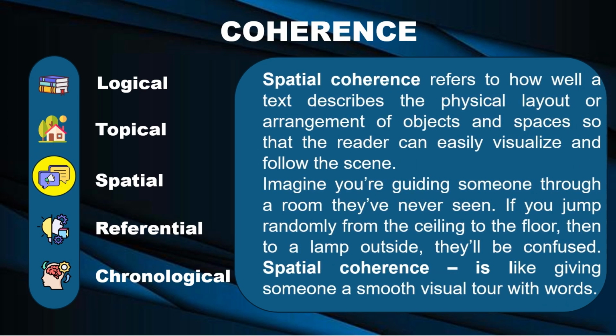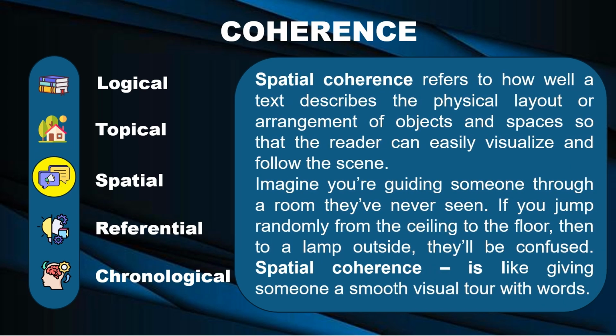Spatial coherence refers to how well a text describes the physical layout or arrangement of objects and spaces so that the reader can easily visualize and follow the scene. Imagine you're guiding someone through a room they've never seen. If you jump randomly from the ceiling to the floor, then to a lamp outside, they'll be confused. Spatial coherence is like giving someone a smooth visual tour with words.